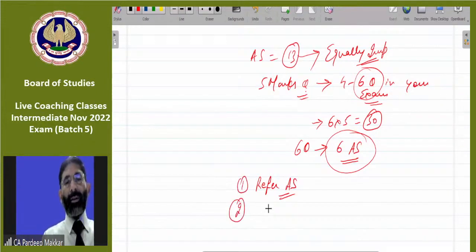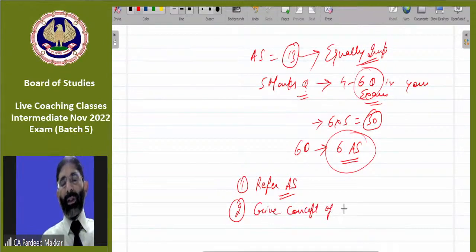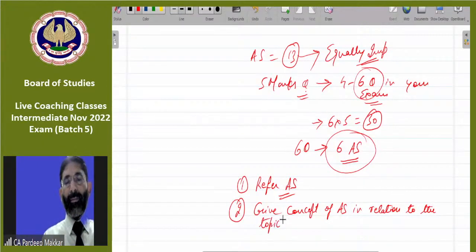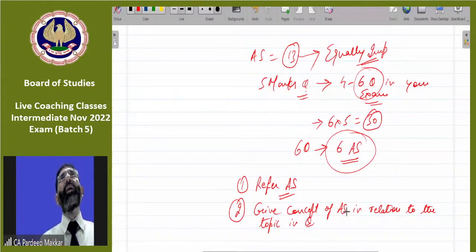Next, give the concept of AS in relation to the topic in question. Whatever topic is asked, you must give the concept of that topic, that this topic in relation to this topic, AS says this. So that should be better. If it is possible, we should present it in the language given in AS. That will be more preferable.